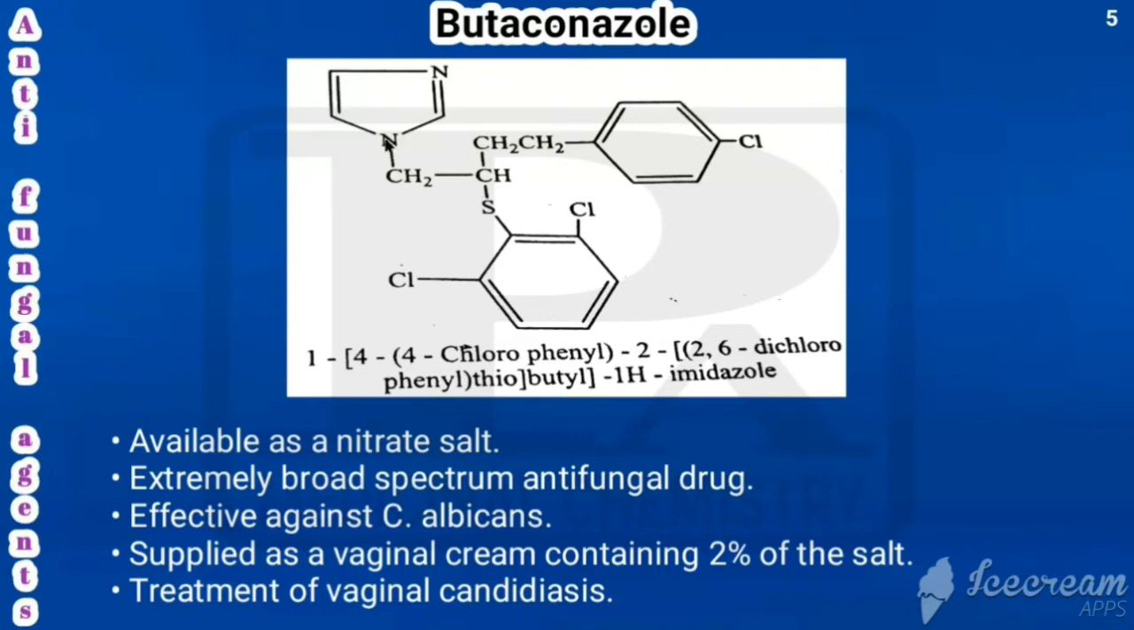So everything would be attached with the first nitrogen. That's why 1 open bracket. Here this would be fourth carbon of butyl. So 4 open bracket, in that 4-chlorophenyl. So we have to close the bracket. Then here in second carbon only we have attachment now. So 2 open bracket, in that 2,6-dichlorophenyl close the bracket, then thio close the bracket. So this is butyl close the bracket, 1H imidazole. So that is the chemical name of butaconazole.